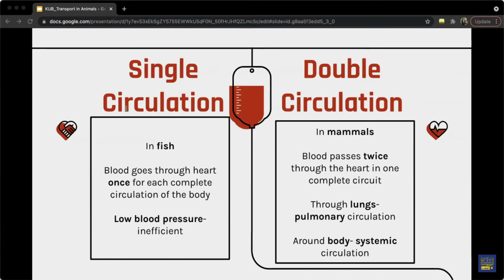In mammals, there is double circulation, which, again, like the name suggests, means that blood passes twice through the heart in one circulation. It passes once on its way to the lungs and again on its way to the rest of the body. When it passes through the lungs, it is known as pulmonary circulation. And when it circulates around the body, it is known as systemic circulation.